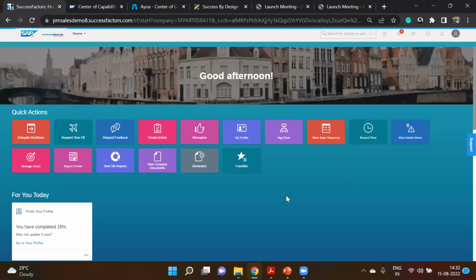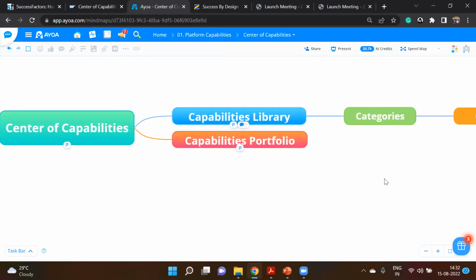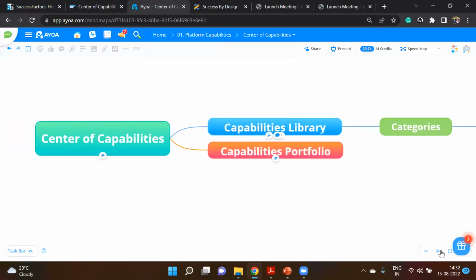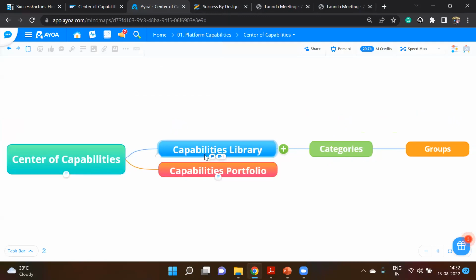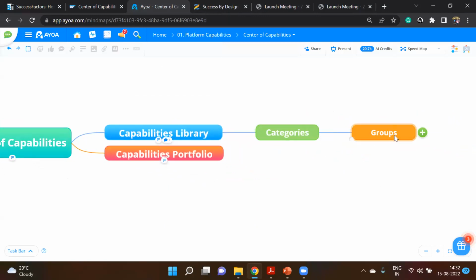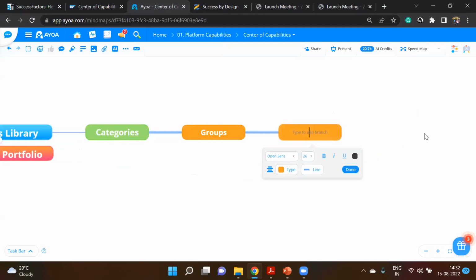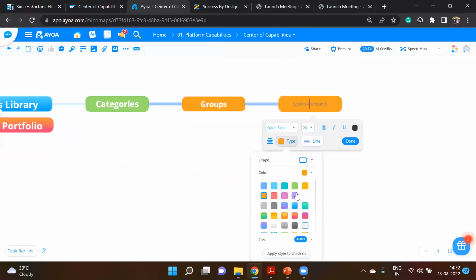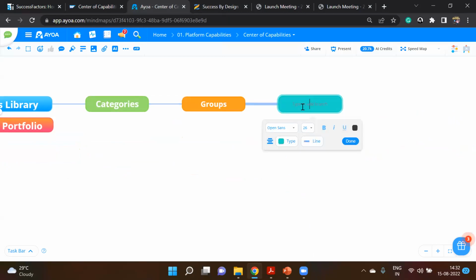I will stop sharing and I will be sharing my other screen. Okay. Now, just to summarize what we have seen, we have just seen it as a mind map. You can see the center of capabilities. Inside the center of capabilities, we have the capabilities library, right? And inside that library, we will have categories. Under a category, we will have the groups. And under groups, you can have your competency, whatever you need, right? I just want to make sure you understood this.